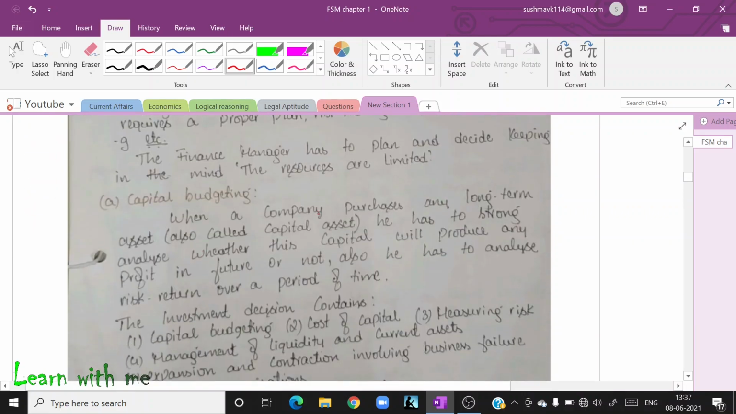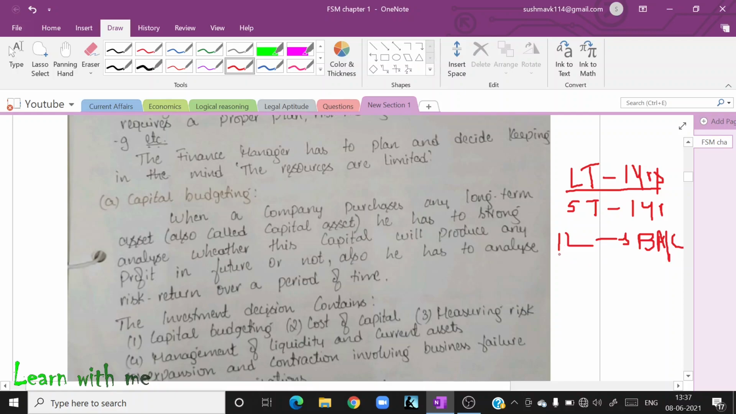Now, what is capital budgeting? So a company has to decide whether to purchase a long term asset or a short term asset. So, what is a long term asset and a short term asset? If you hold any asset for more than 1 year, then it will be long term. And if it is less than 1 year, then it is short term. Okay, I have 1 lakh rupees in my savings bank account. So where will it come? Long term or short term? Of course, it is short term.